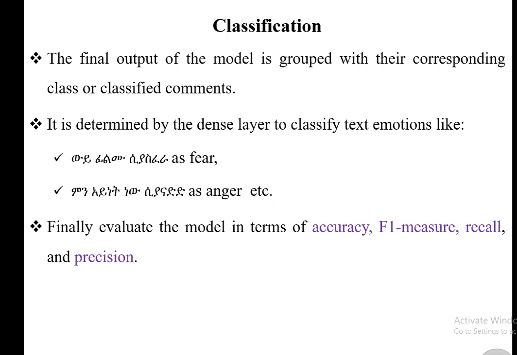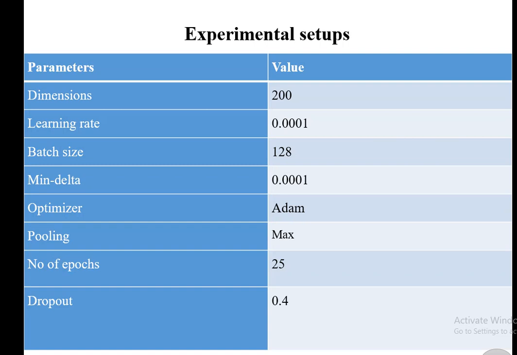ምን አይነት ነው ሲያናድድ, which is categorized under the anger emotion class. Finally, we are going to evaluate the model in terms of accuracy, F1 score, that is F1 measure, recall and precision, which are some of the evaluation criteria for our model. In order to develop the model, we are going to select experimental setups or experimental parameters, which are variables used to adjust the model for high accuracy. We select parameters like dimension, learning rate, batch size, and the others are selected like this.